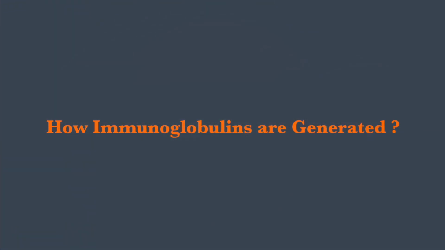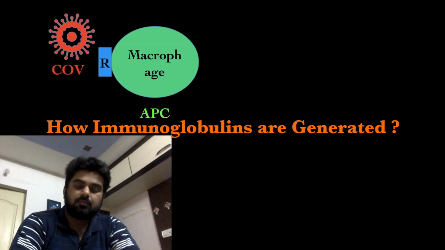Okay, so now let's understand how these immunoglobulins, or antibodies, are generated in our body and how they are helpful in fighting against the coronavirus. We know that the coronavirus specifically targets the type 2 pneumocytes in the alveoli, but alveoli also contain macrophages, and these macrophages will interact with the coronavirus.